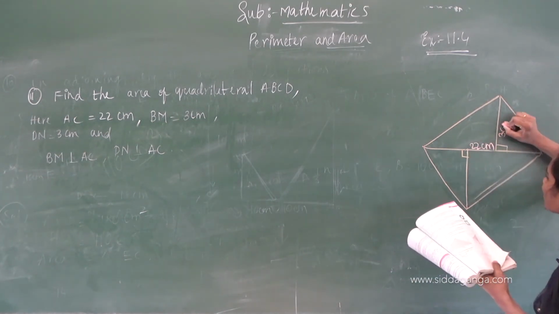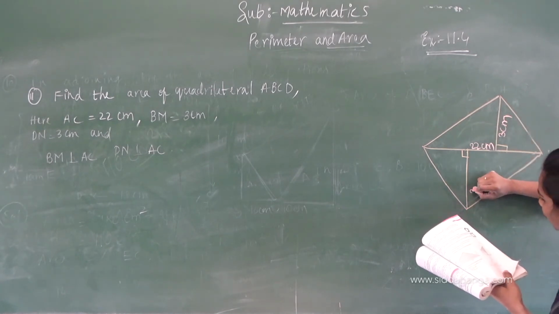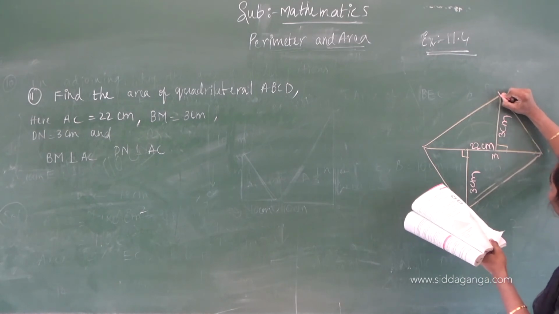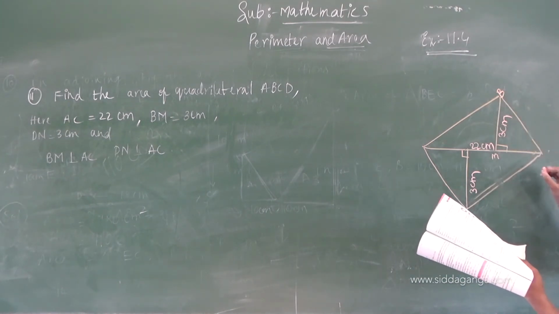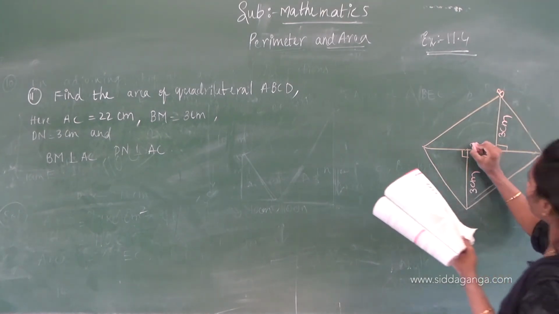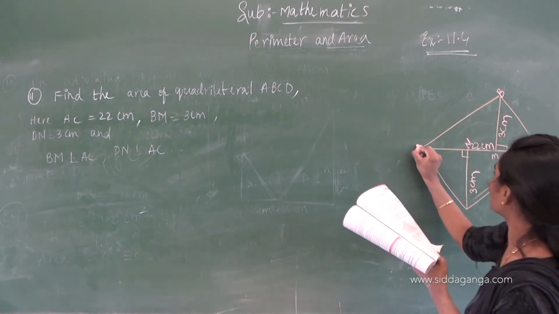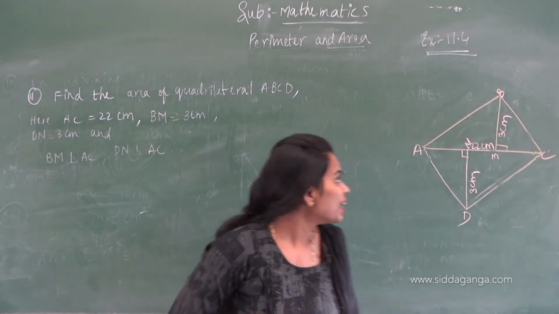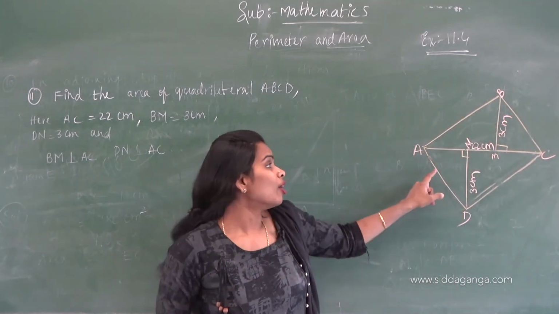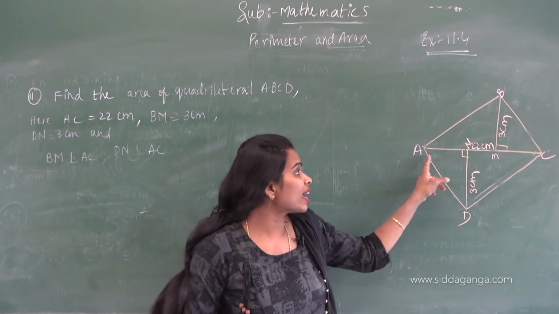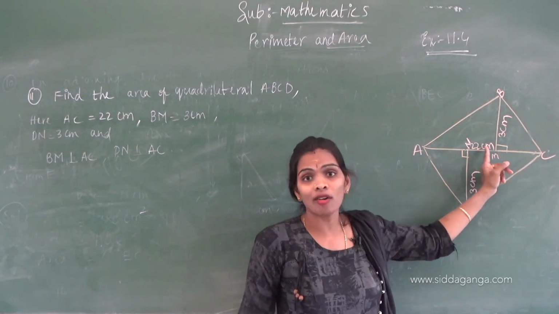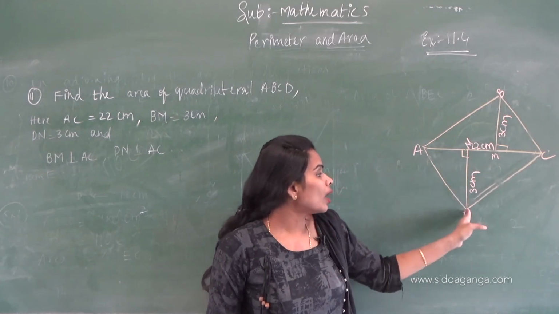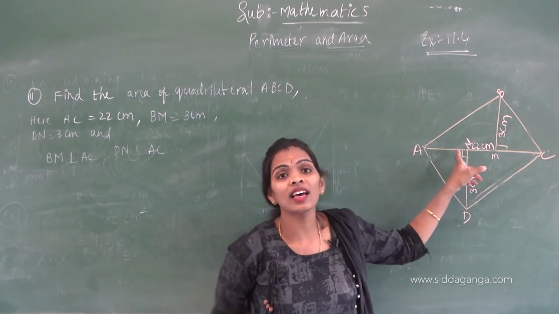All the measurements they have given in the question itself. One diagonal, the middle diagonal, is AC of length 22 centimeters.